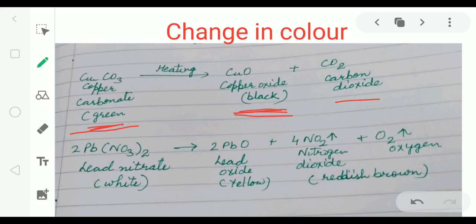Second example, if we heat lead nitrate, which is white in color, after heating it becomes yellow because the new product lead oxide is formed with nitrogen dioxide gas and oxygen gas.